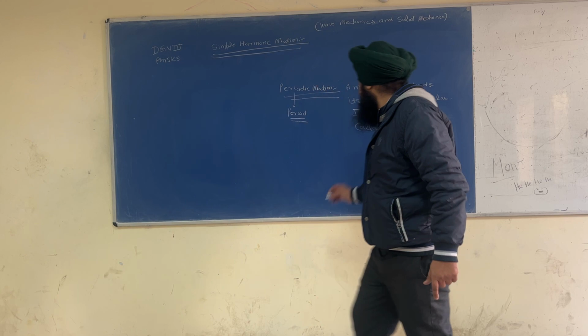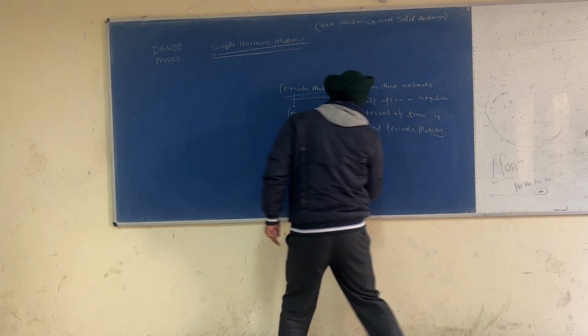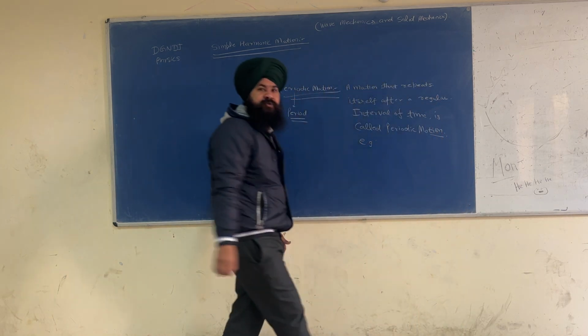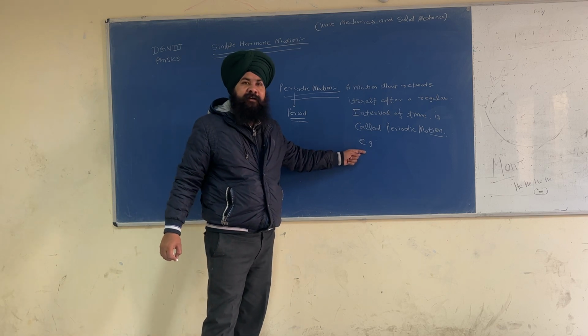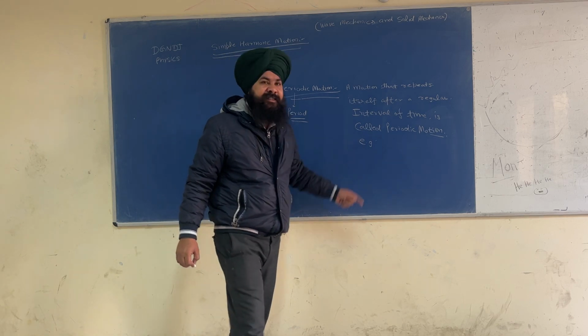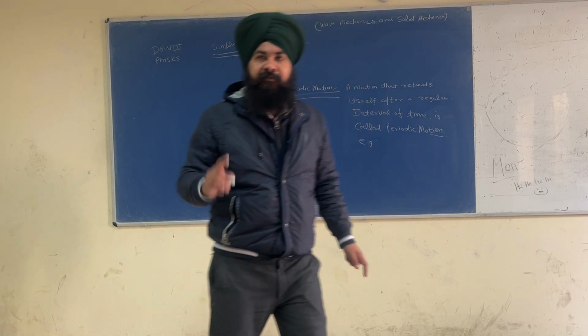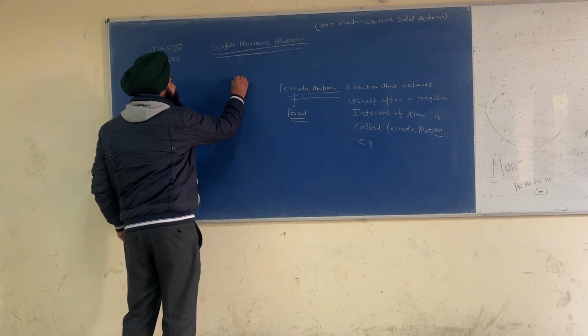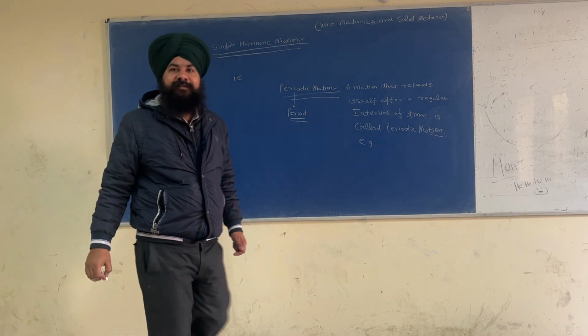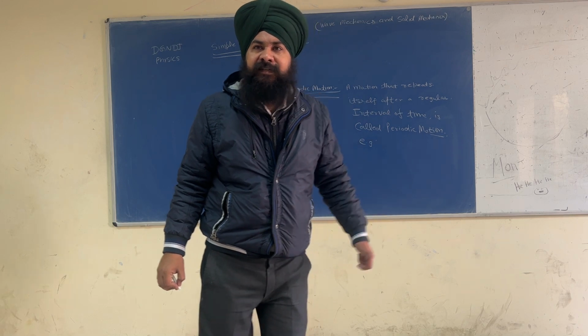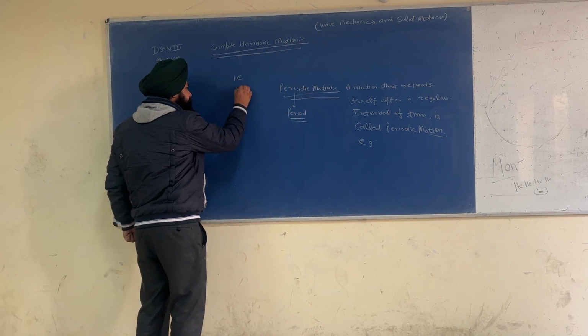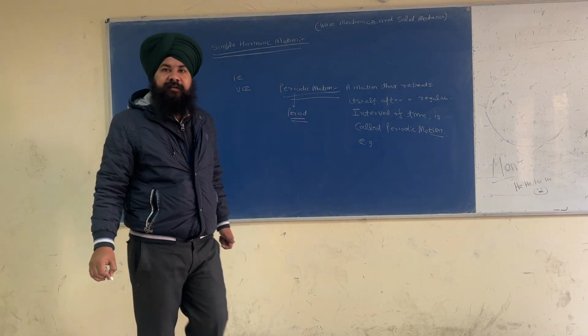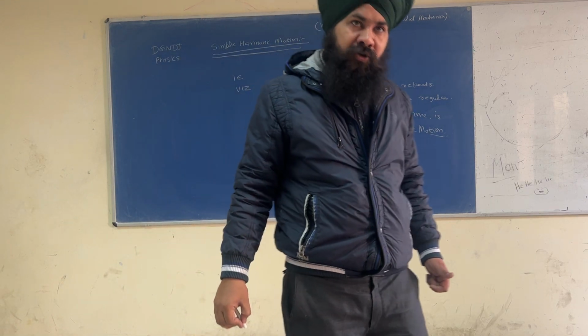For example, e.g. What's the meaning of e.g.? Interested students, e.g. means for example. i.e. means that is. viz. also means that is.